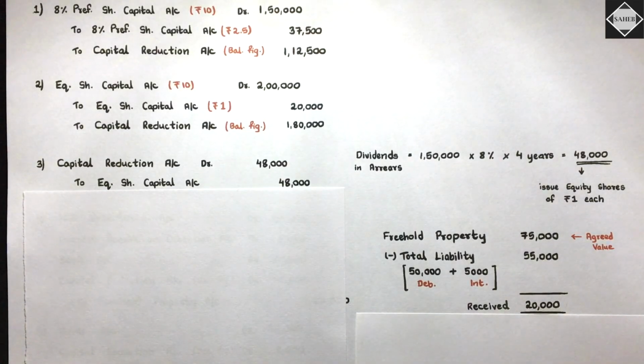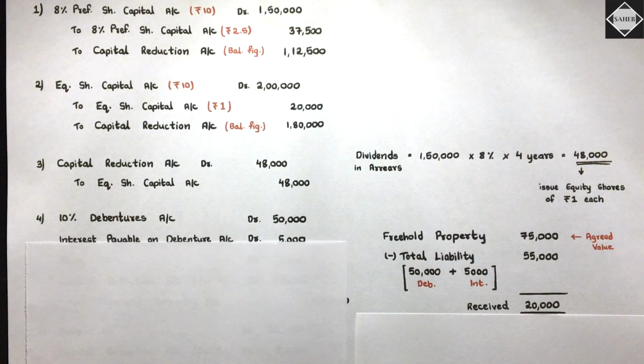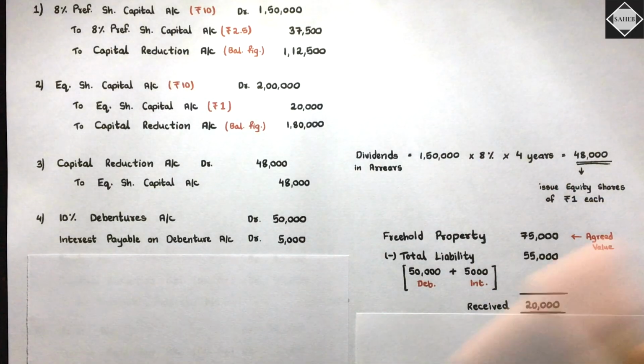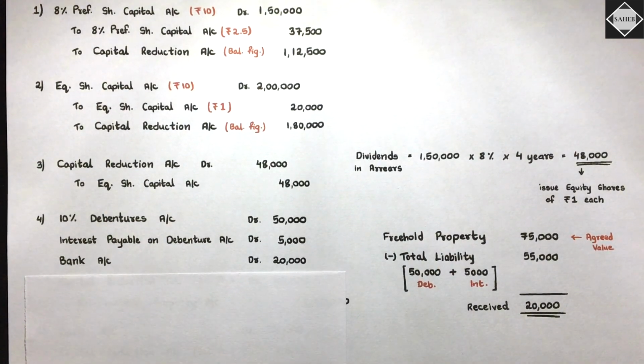So how will the journal entry pass? Really simple. Liability is gone, so debit the debentures, 50,000. Debit the interest payable also, because that also we settled. Then we have received 20,000 from debenture holders in this transaction. If we receive, then we debit the bank account.